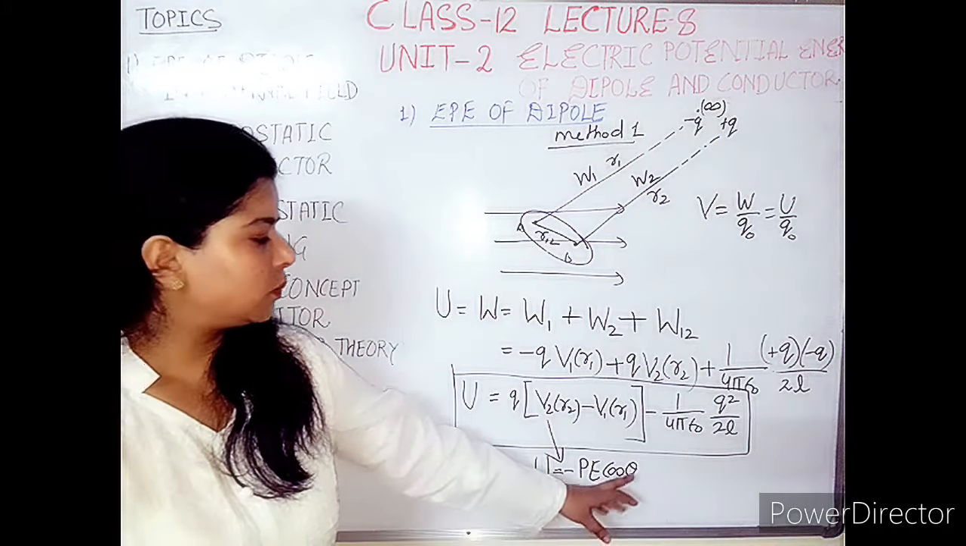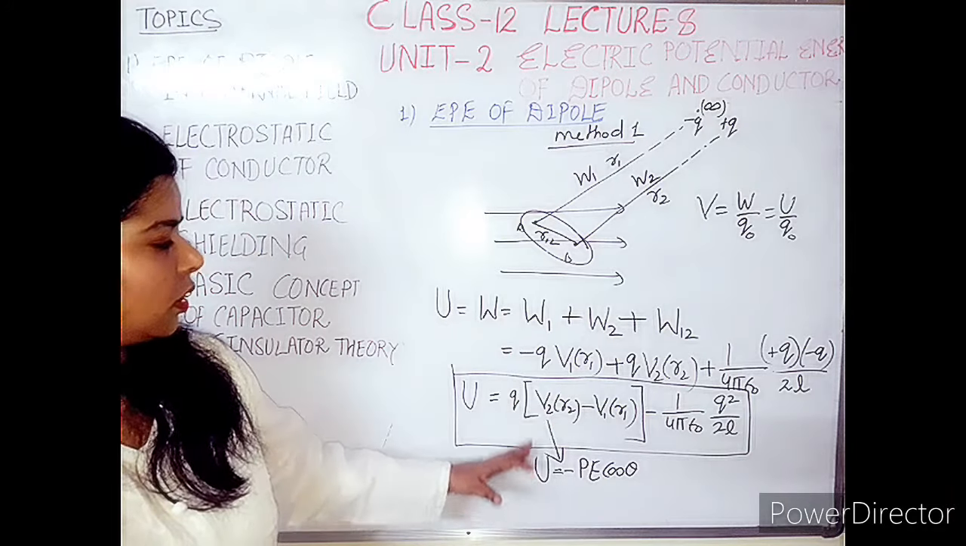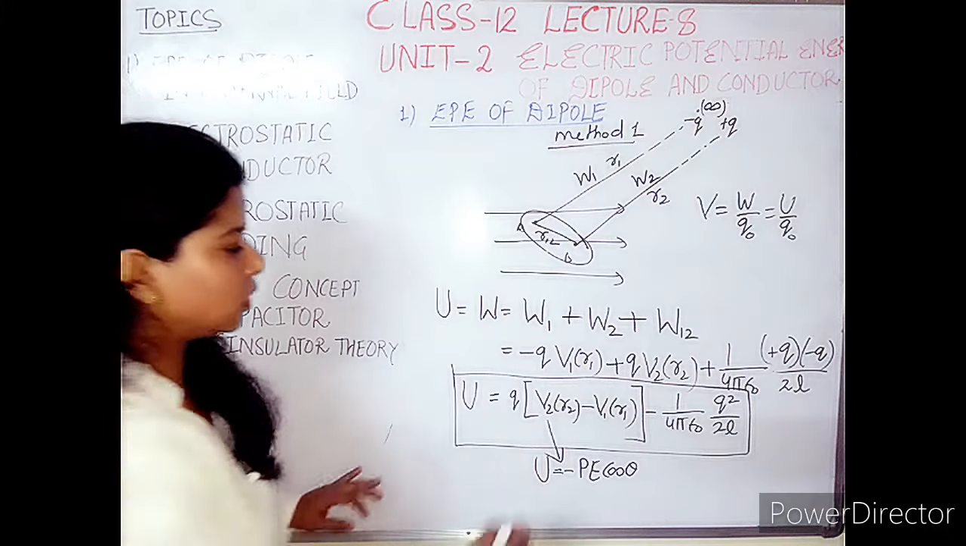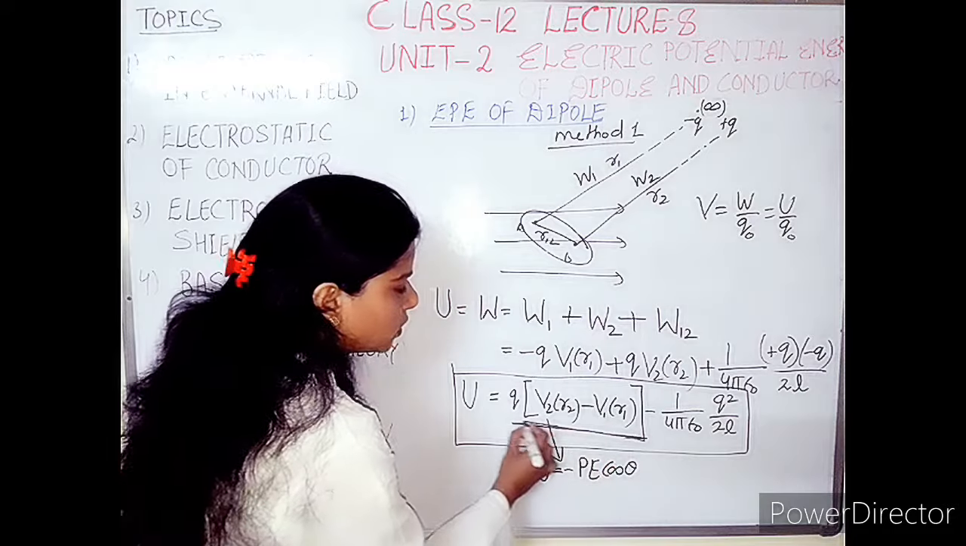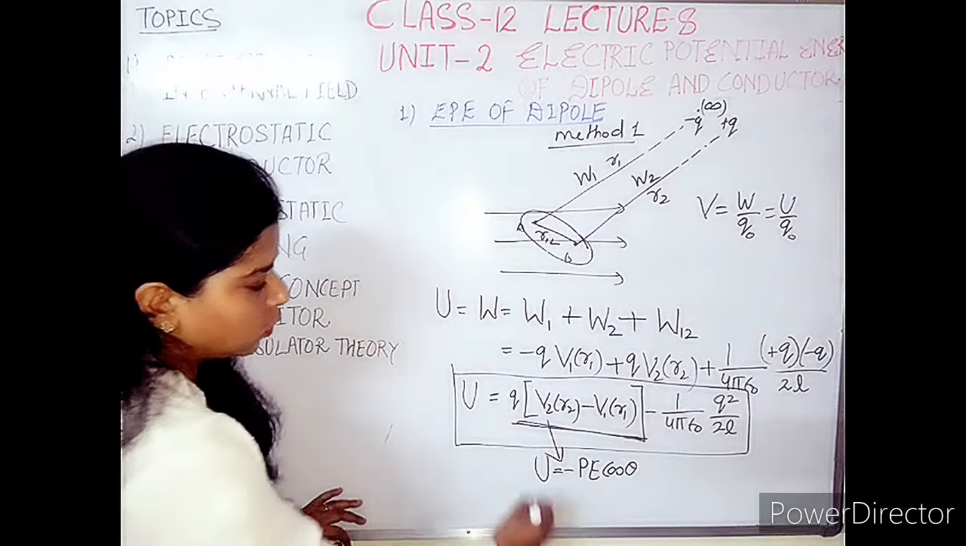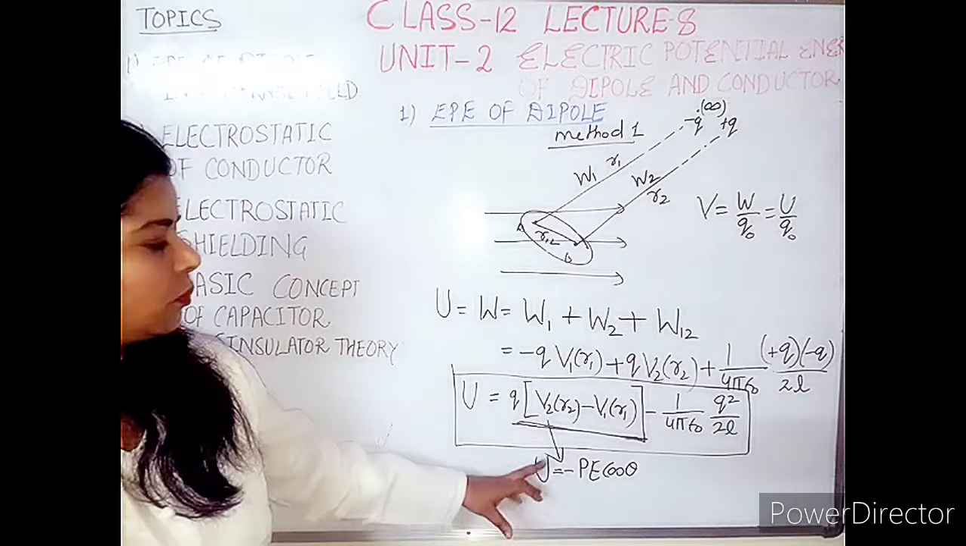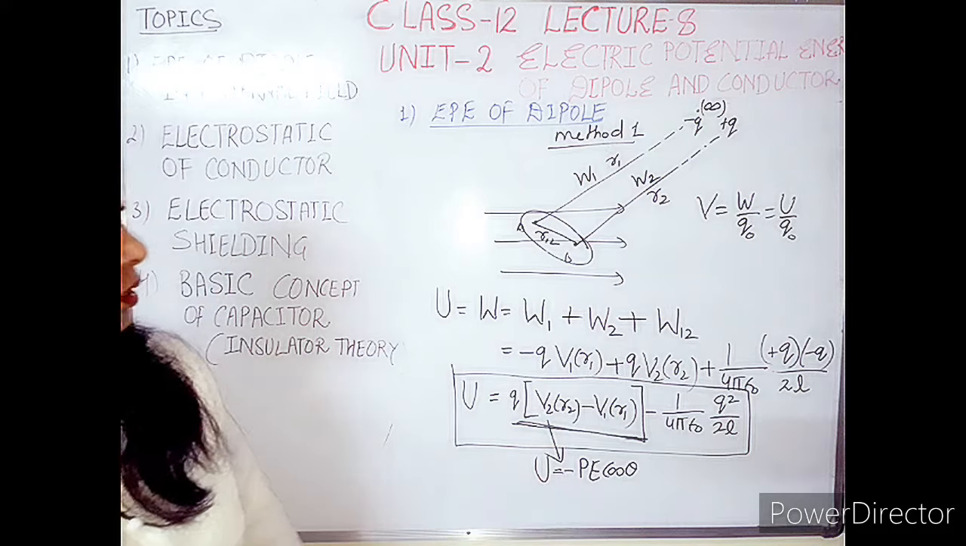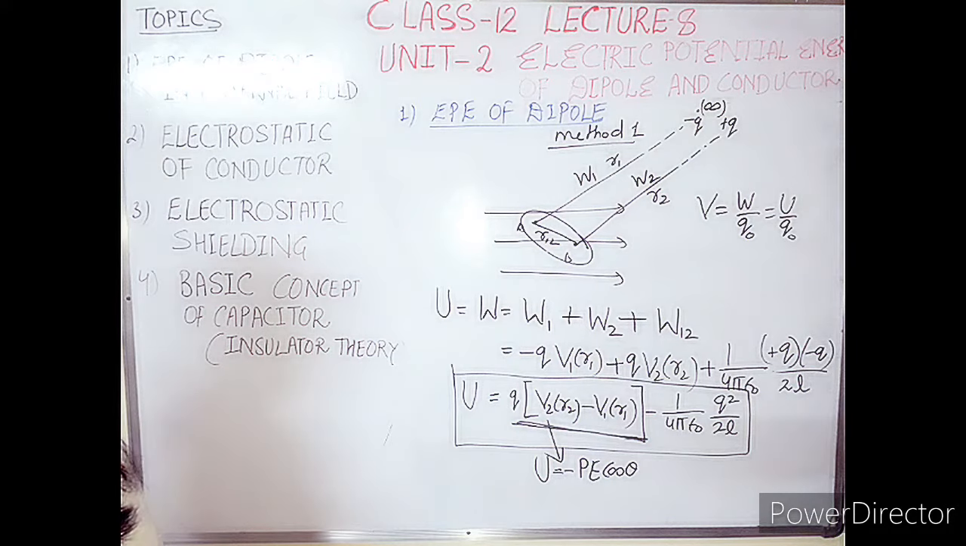U is equal to minus PE cos theta, and we will place this formula in place of this first term. This is the overall first term and this one is the second term. So in place of the first term we can put down the formula minus PE cos theta. So this is the method number 2 which we can adopt to solve the case of potential energy of a dipole in an external field.